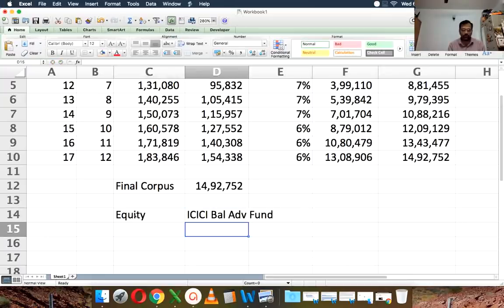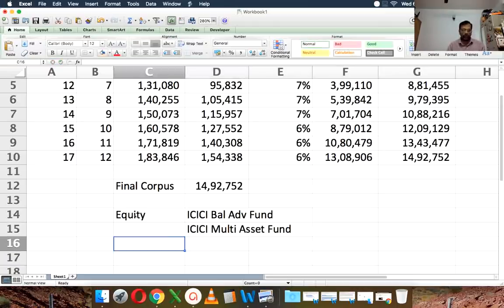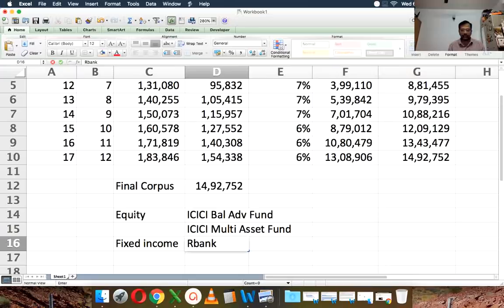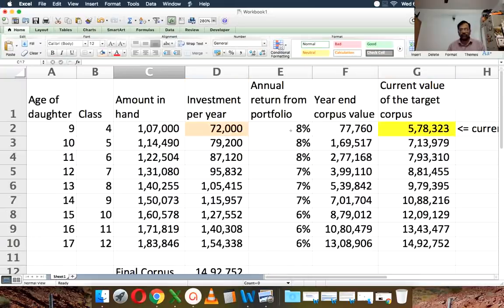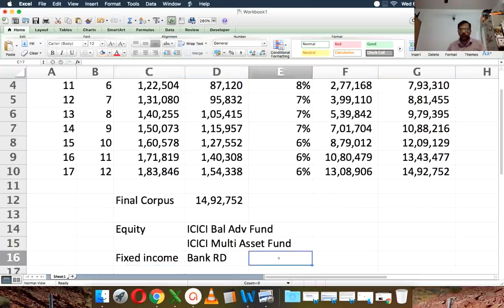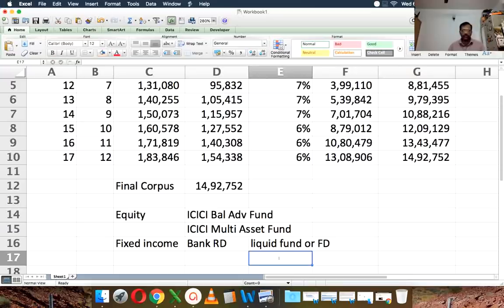That's what I would suggest. For your fixed income, I would suggest simple bank RD. Bank RD, and then if you get nice gains from equity, or if you want to rebalance your portfolio, you can add a liquid fund to it, or you put an FD to it. That's enough. Just keep it simple.